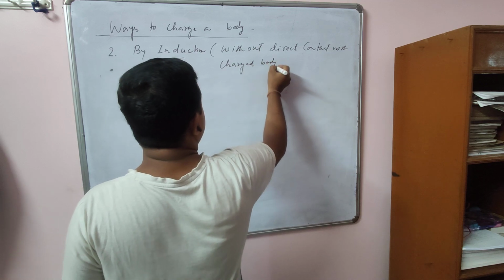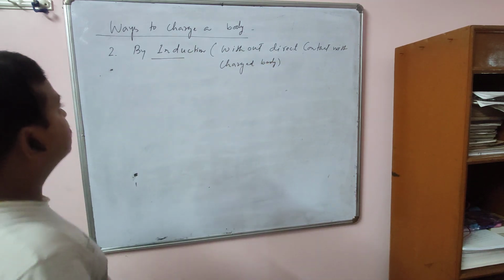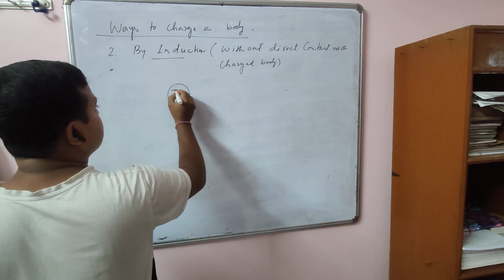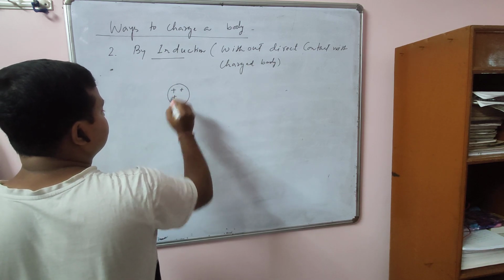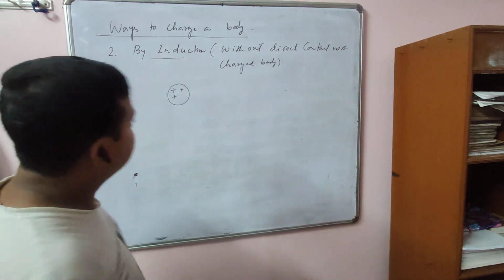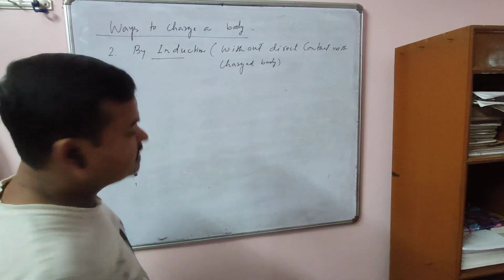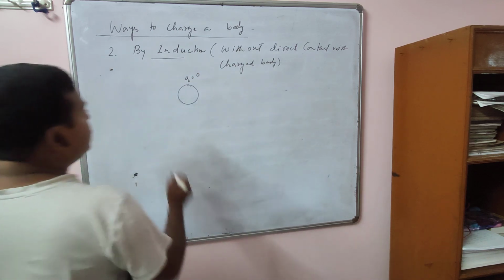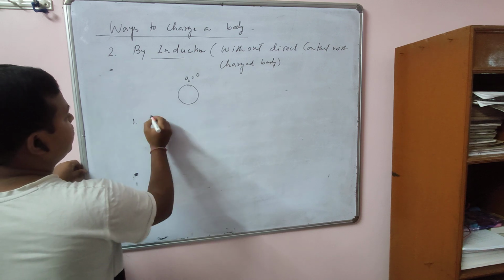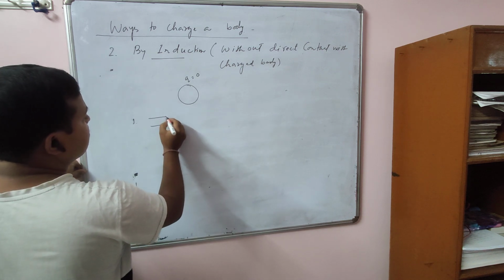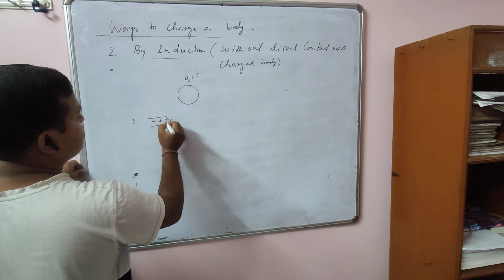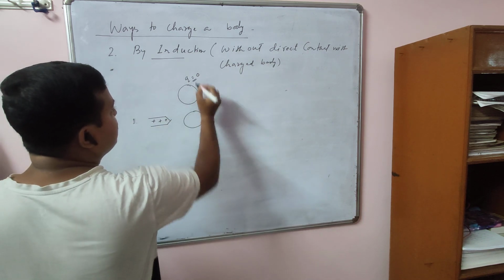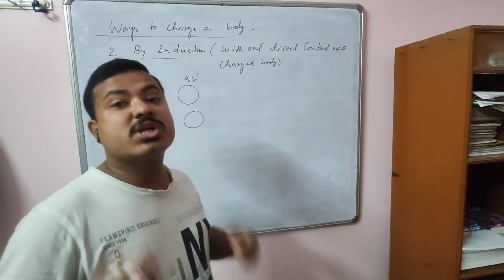So let me show you how we can charge. Suppose this is a charged body, positively charged, for example. And this is an uncharged body. The charge is 0 here. Now first of all, uncharged does not mean that it has no charges at all.